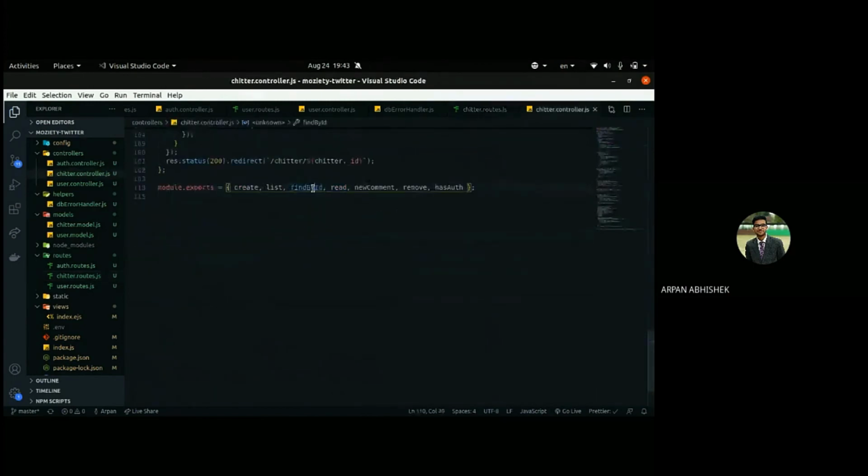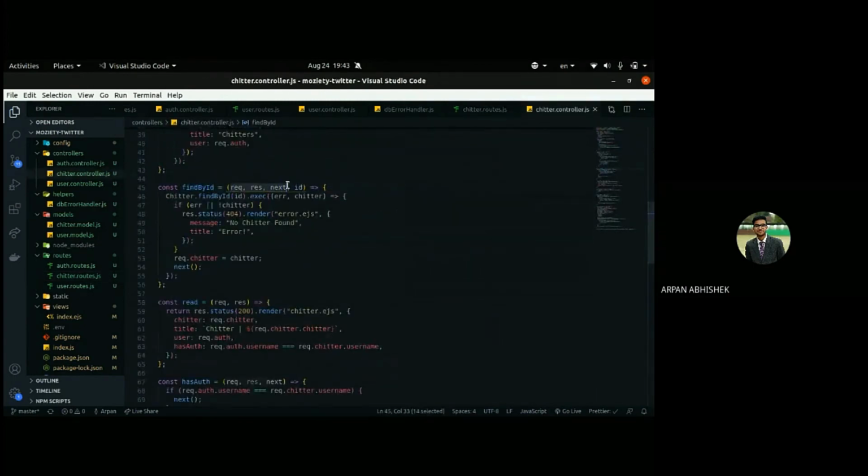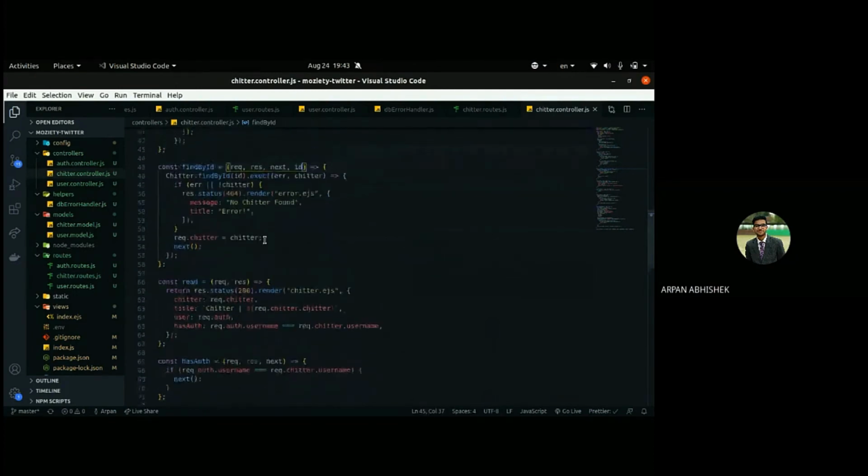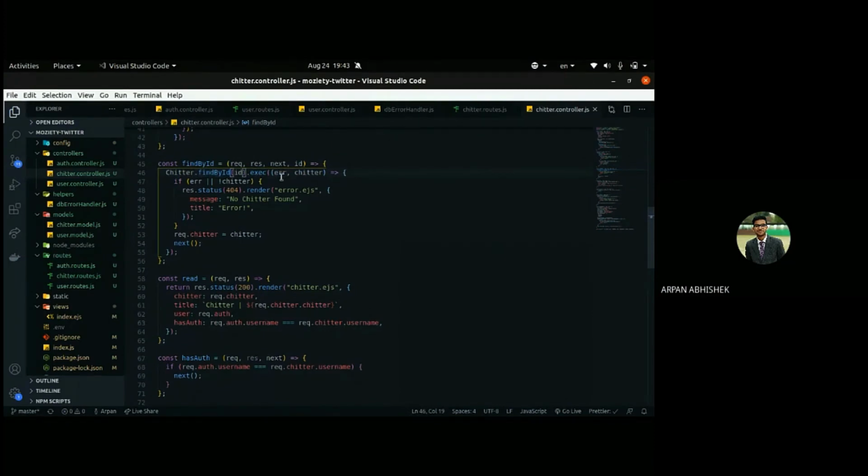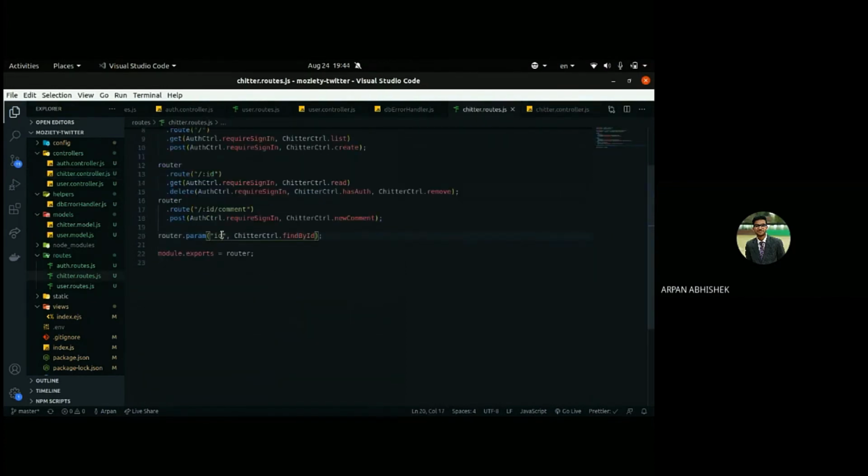So for the parameter, we'll be executing this function findById. Again, it will contain all these three middleware stuff and this ID. We do have this findById as well. Like we had findOne and find, we also have findById, where we don't have to pass an object like email should be this or username should be this. We just have to pass the ID, which we are simply getting from the URL as the parameter.